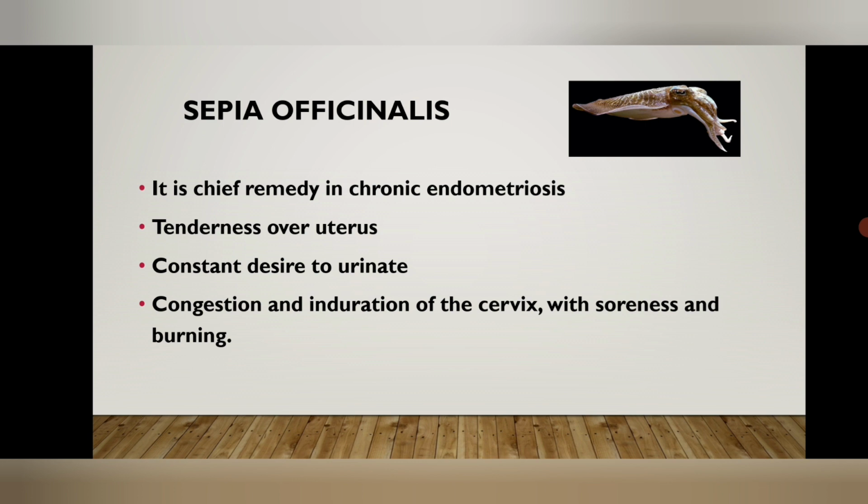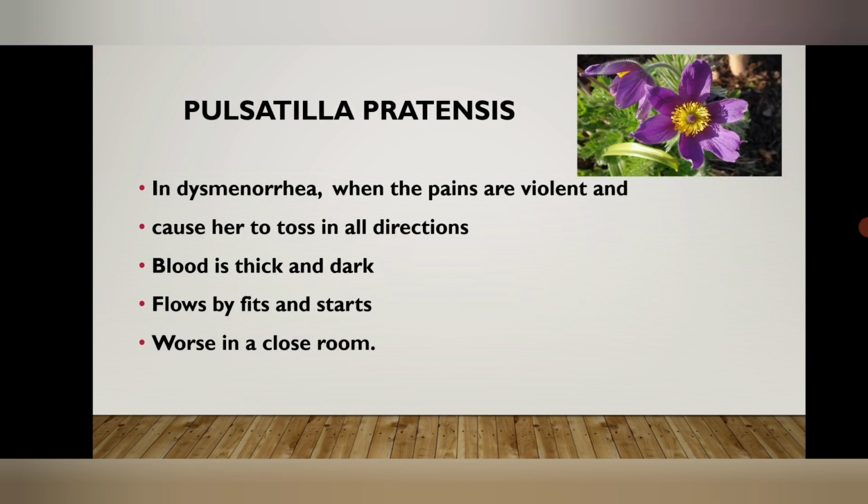Next is Sepia officinalis. Sepia officinalis is the head remedy in cases of female diseases. It is given in cases of chronic endometritis. The tenderness is felt over the uterus, and there is a constant desire to urinate with the patient, and there is congestion and induration of the cervix with soreness and burning. So it is also given in cases of endocervicitis. So Sepia is the head remedy given in female diseases.